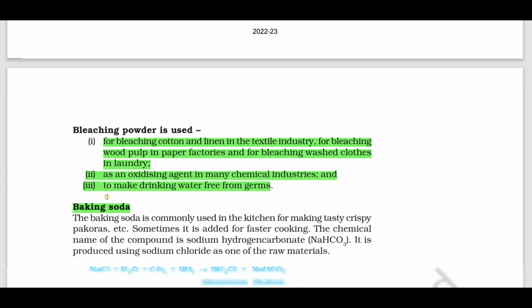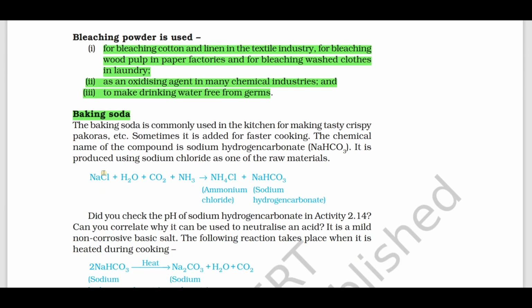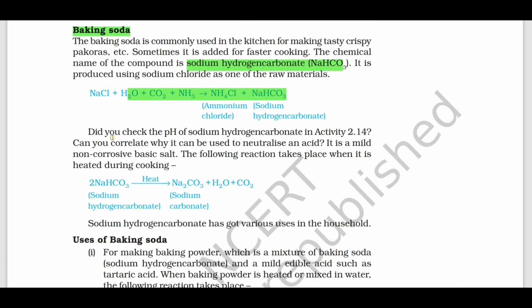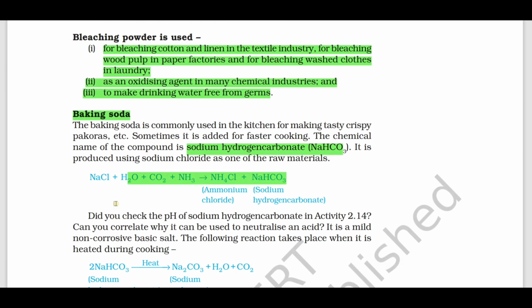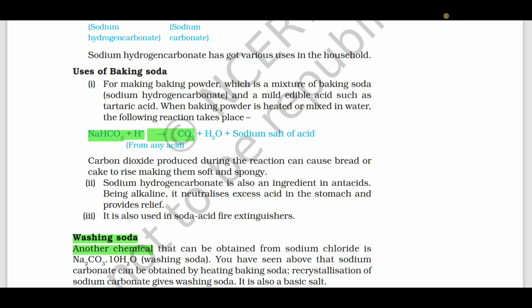Uses, we can read it for 2 marks. Baking soda. How is baking soda prepared? Baking soda is commonly used in the kitchen for making tasty, crispy food, right? What is the name of the compound baking soda? Sodium hydrogen carbonate. It is produced by using sodium chloride as one of the raw materials. NaCl plus H2O plus CO2 plus NH3 gives NH4Cl plus NaHCO3, sodium hydrogen carbonate, which is baking soda. Baking powder is prepared by using baking soda.